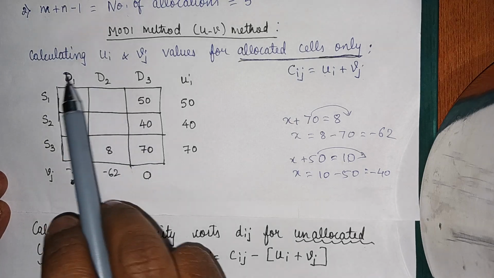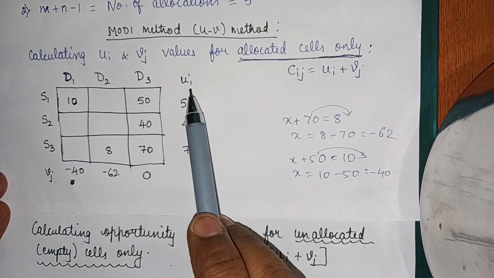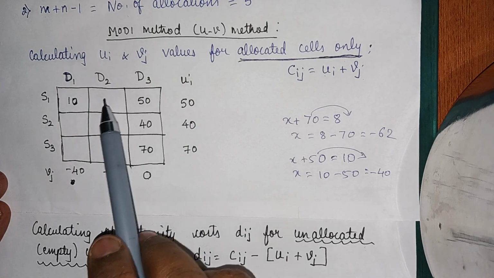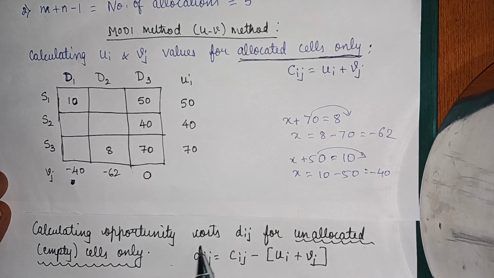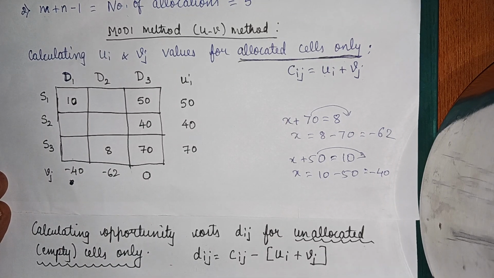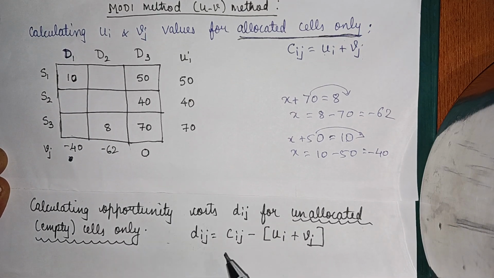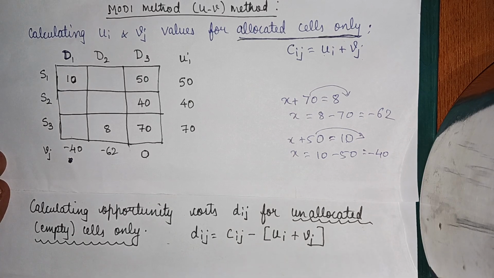Just like how I said here, you need to look at allocated cells and find out Ui and Vj values. Now you need to find out the empty cells, that is the unallocated cells, and find out the opportunity cost, that is Dij values. So the formula to find out Dij, the opportunity cost, is Dij equals Cij minus (Ui plus Vj). Now this formula might feel a little difficult at first, but how to solve it? Just write this generic formula and then proceed like this.